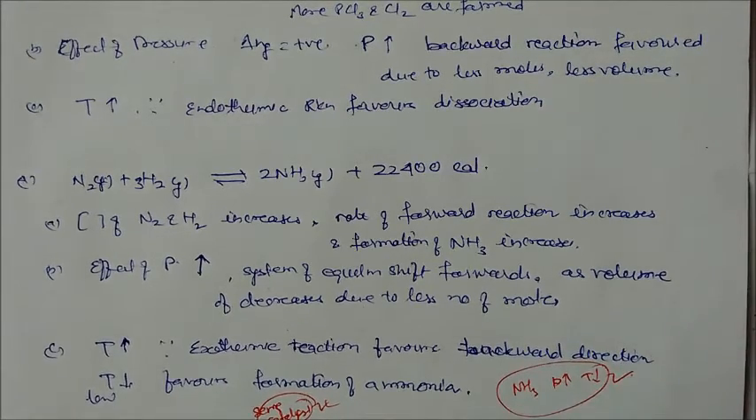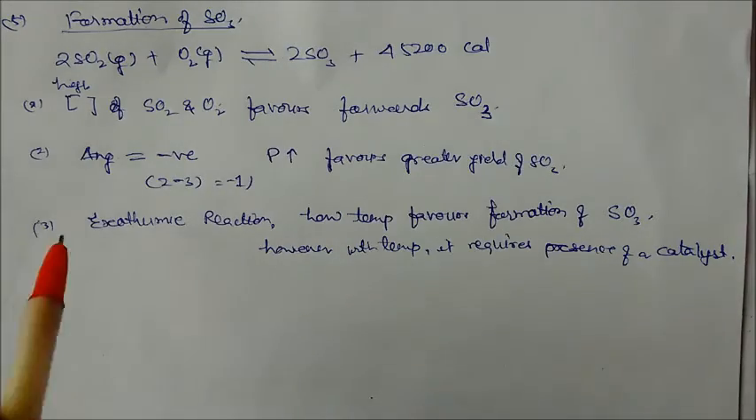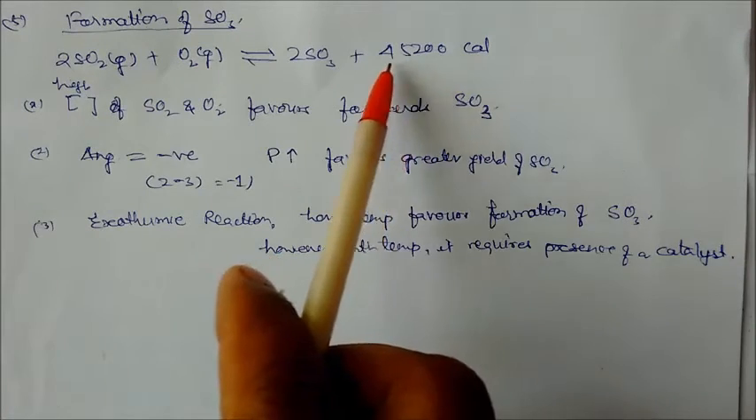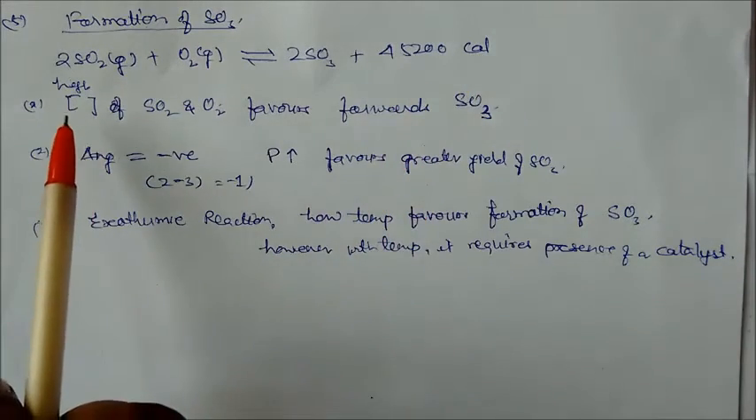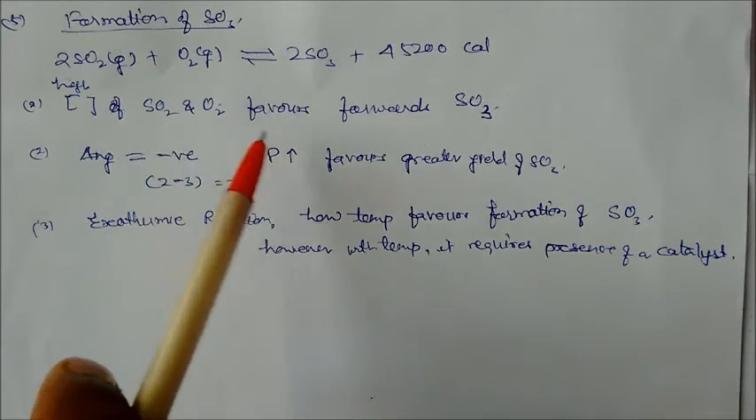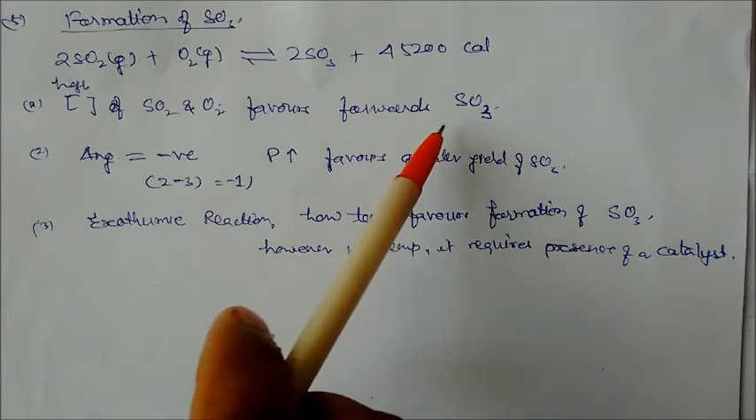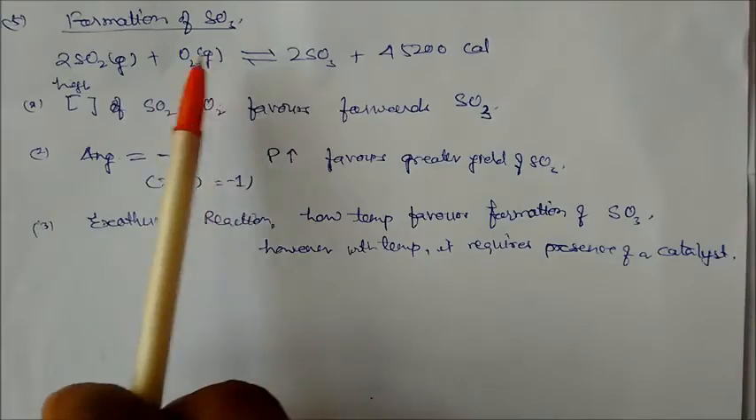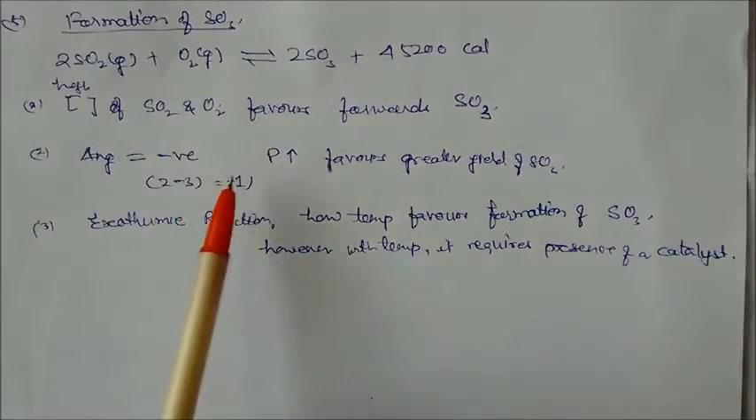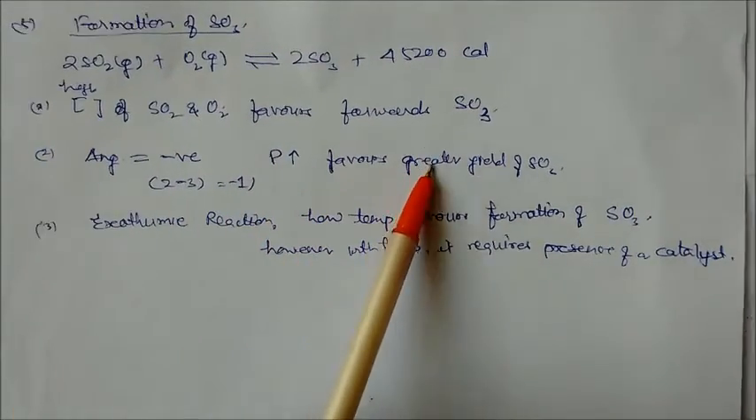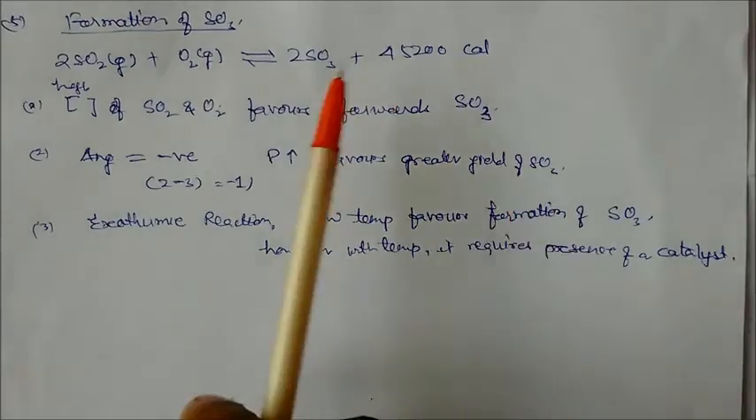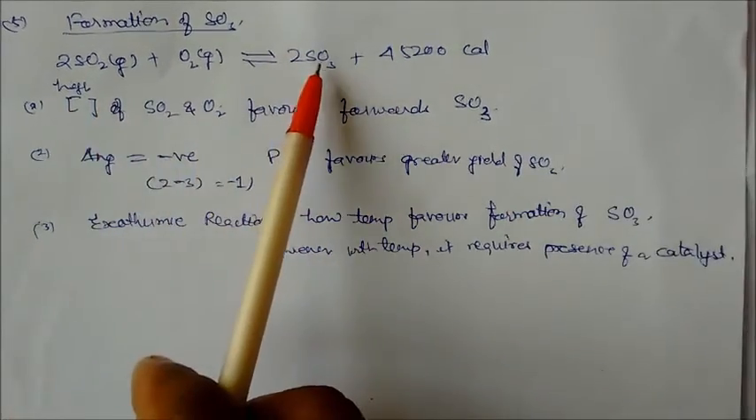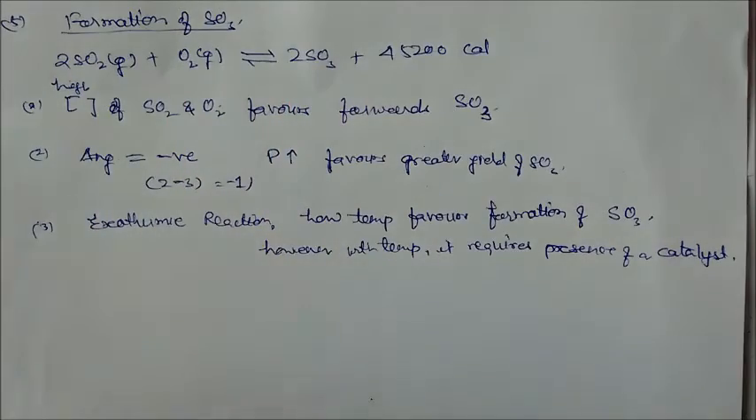These are basically the conditions. Formation of sulfur trioxide: we can see this reaction is an exothermic reaction. Again, a high concentration of SO2 plus O2 will favor the formation of sulfur trioxide. One more thing we can see is that delta Ng is negative, because this side is 2 moles and this side is 3 moles. So on increasing pressure, it will favor a greater yield of sulfur trioxide. On decreasing pressure, there is more dissociation of SO3 into SO2 plus O2.